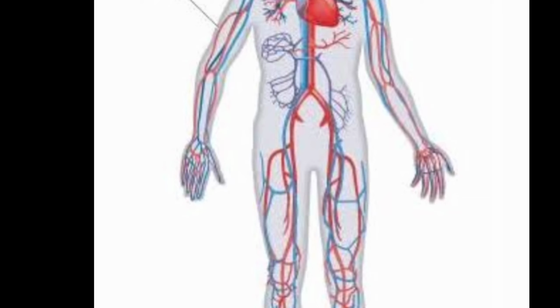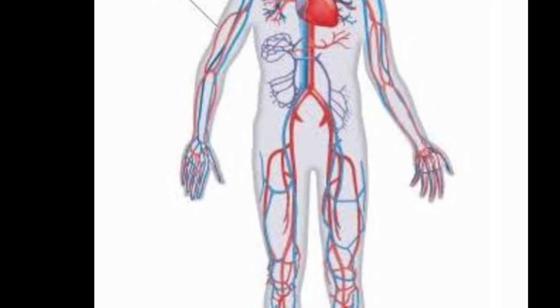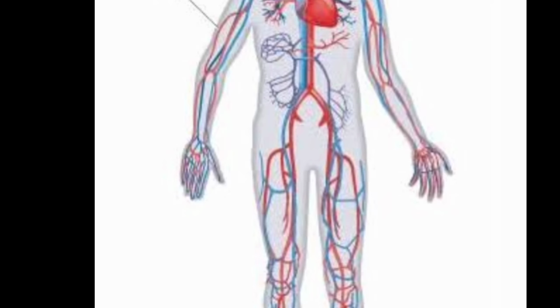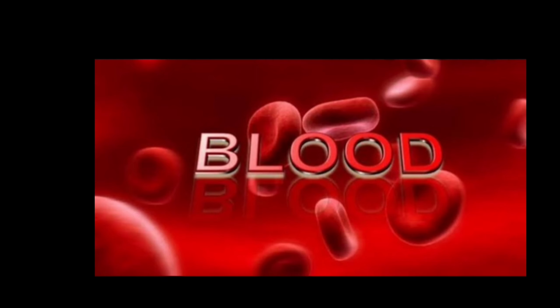In the blood circulatory system in humans, arteries are shown in red color and veins in blue color. Capillaries, which join arteries to veins, are not shown. We will now describe all the parts of the circulatory system in detail one by one. Let's start with blood.